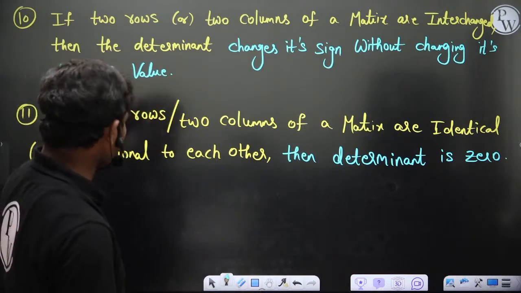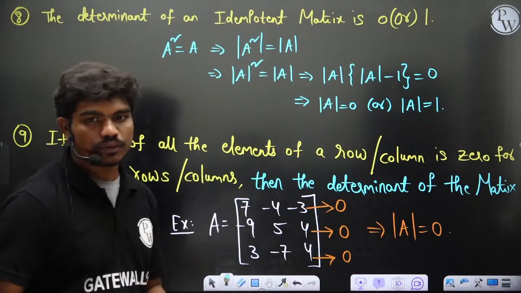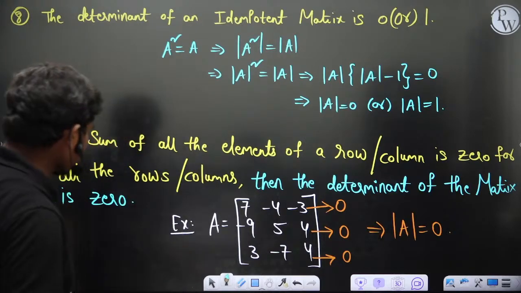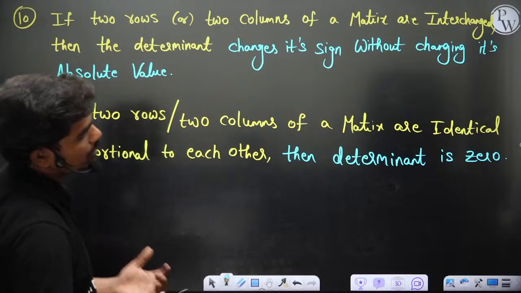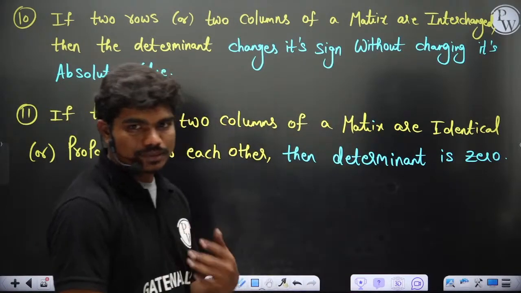So basically all these points, especially point numbers 11, 10, 9, are due to the row and column transformations, basically by performing some number of finite operations on this matrix. So all these are properties of the matrix.